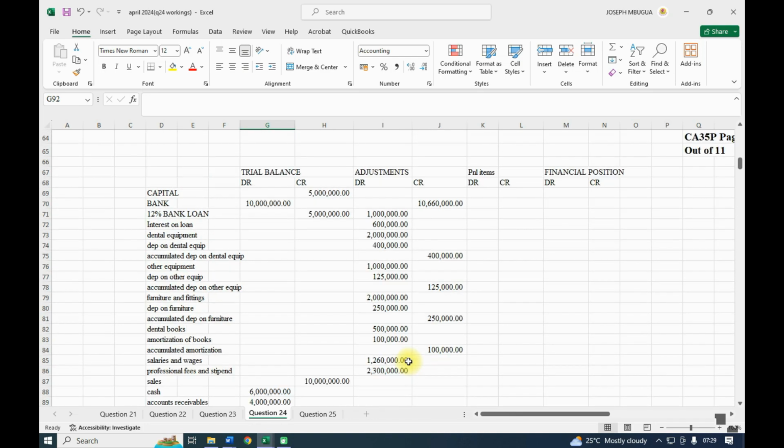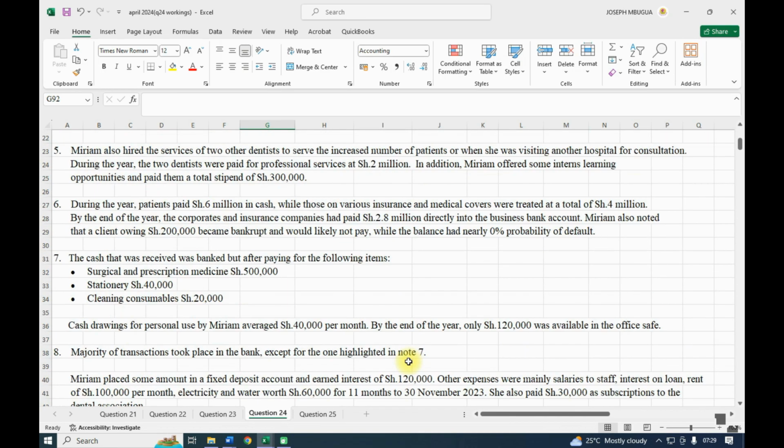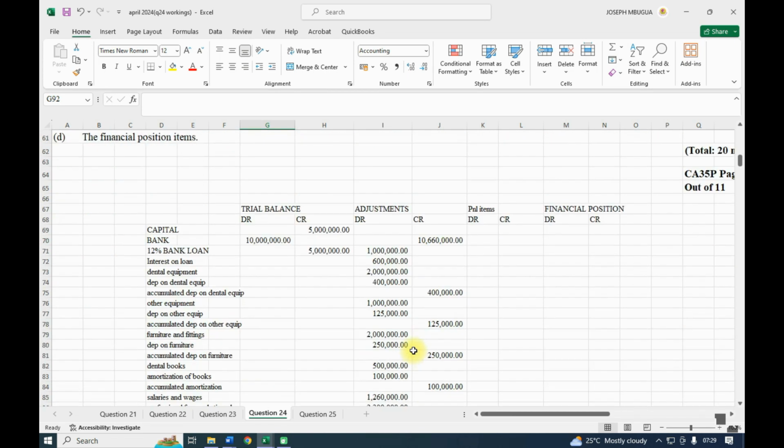Then what else? We are told that by the end of the year, the corporate and insurance company had paid 2.8 million directly into the business bank account. We had already received 2.8.